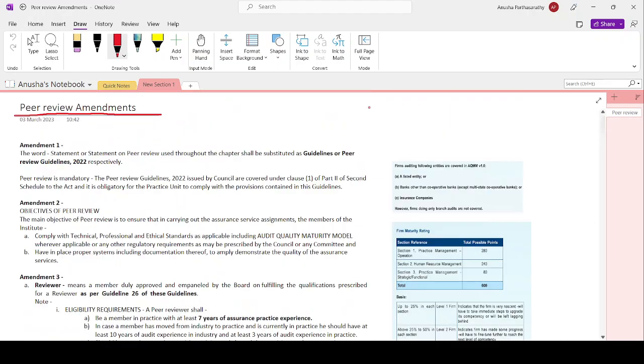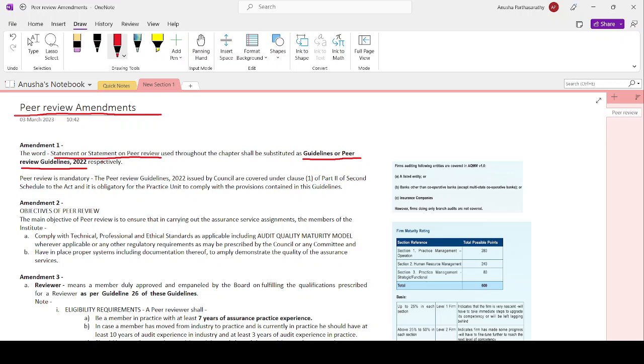So, the first one: earlier it was known as Statement on Peer Review, and now it will be replaced by calling it Guidelines, or Peer Review Guidelines 2022. From now on, we'll call it Peer Review Guidelines 2022. It was mandatory; now it is guidelines, so is it optional?